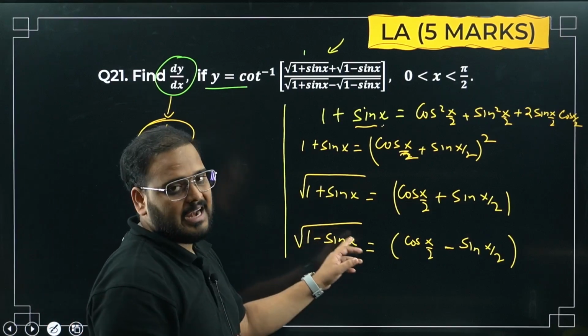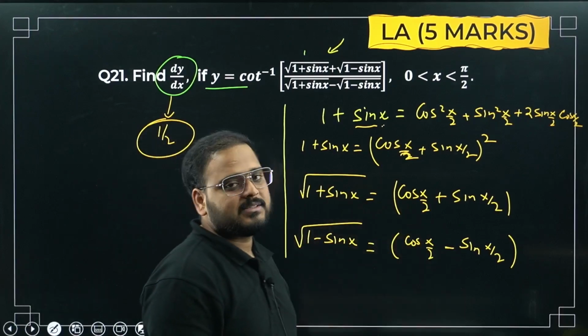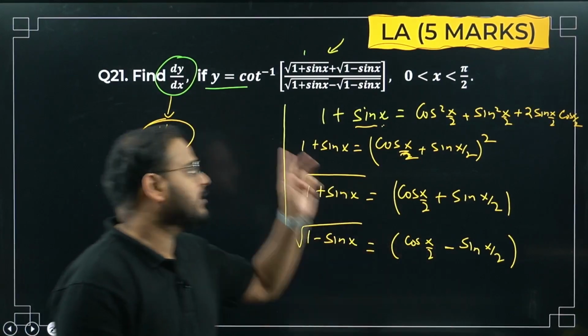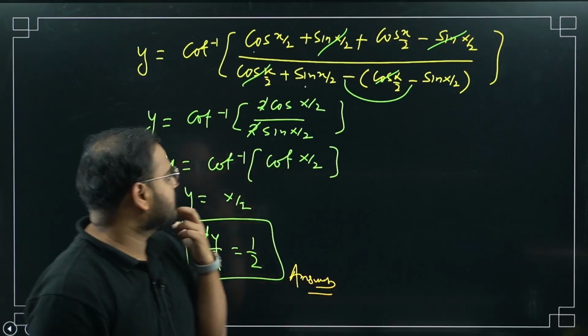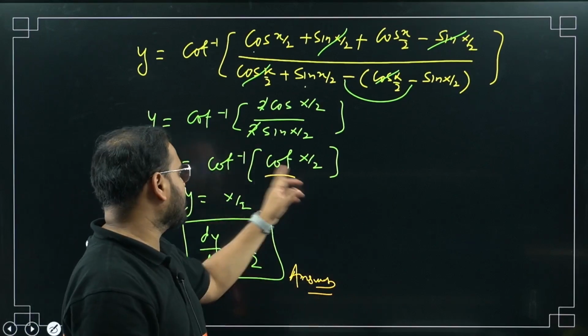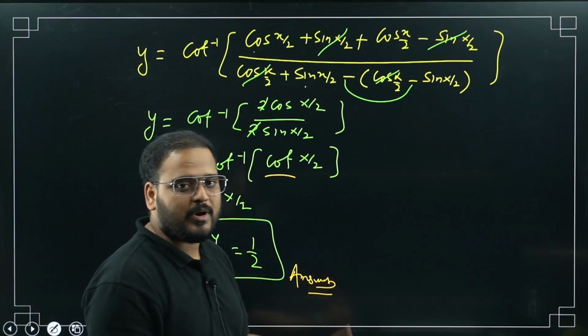Just use this identity. 1 plus sine x in the root is simply cos x by 2 plus sine of x by 2. 1 minus sine x in the root is simply cos of x by 2 minus sine of x by 2. Substitute in the given expression that they have. You're going to get something cancelled. This will become cot of x by 2. Cot inverse of cot is simply the angle theta. So x by 2 equals what? Differentiation gives 1 by 2, as x is 1. So 1 by 2 is the constant.